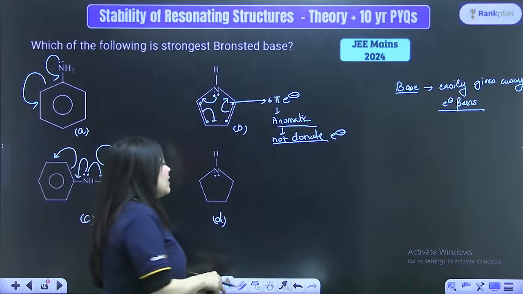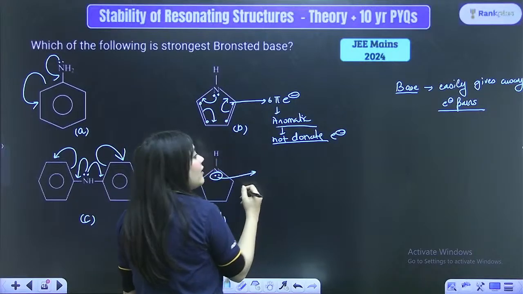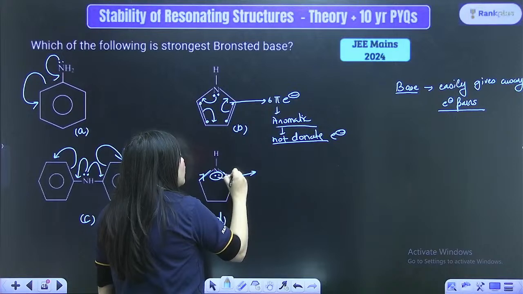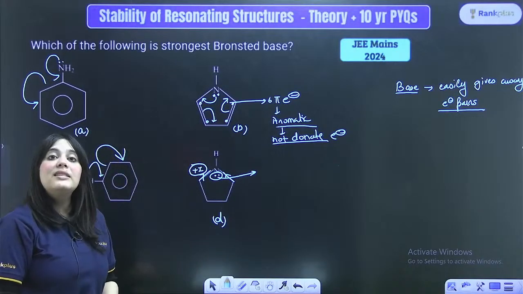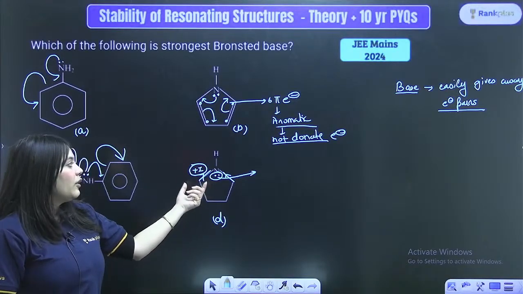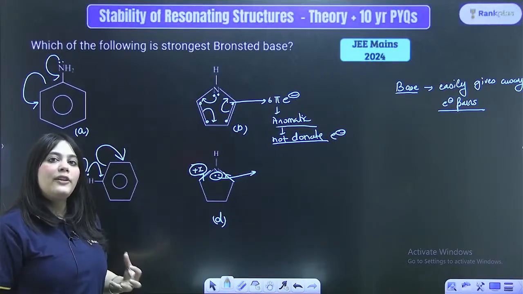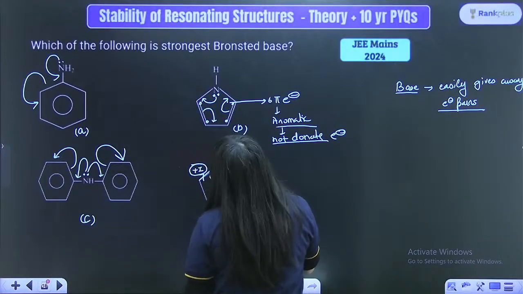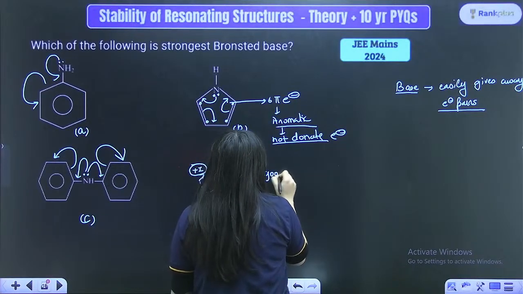Now, look at the D option. Here, these electrons are available to donate. They can donate the electrons much more easily. Why? Because these electrons are also attached to the CH3 groups, which are actually plus I groups. What kind of groups are they? Plus I, which are electron donating groups, right? So, they are attached to electron donating groups over here. Hence, they are increasing the electron density on the nitrogen atom, right? Hence, they actually become good bases. So, this is a very good base.